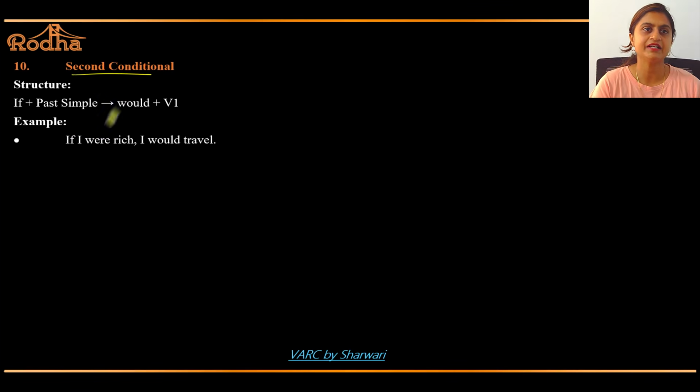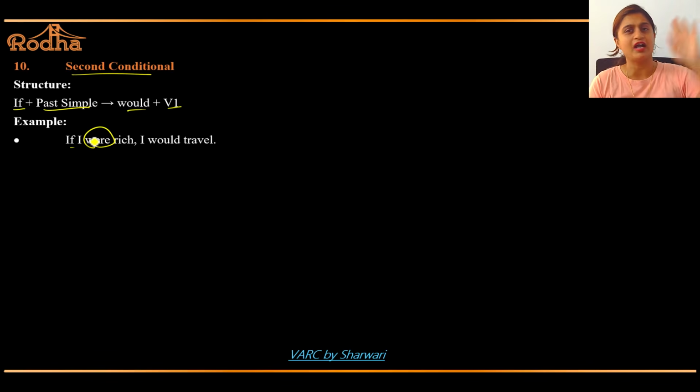Then, second conditional: if plus past simple, would plus V1. If I were rich, I am not rich. If I were rich, I would travel. If I were the Prime Minister, I would change the law. Got it? Please make sure you use were here.